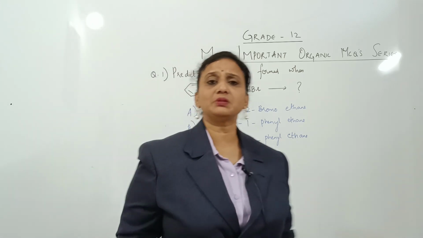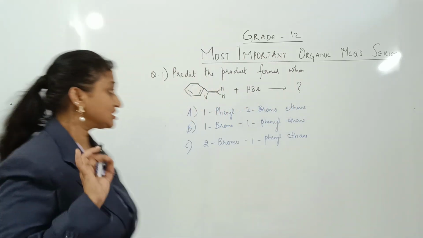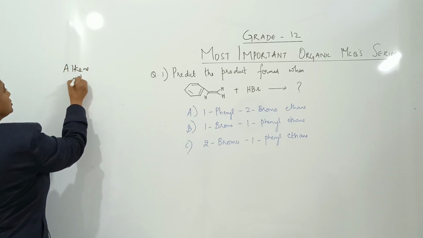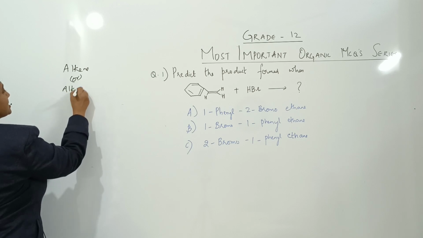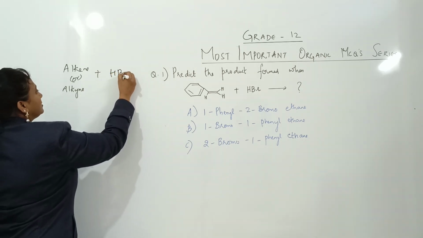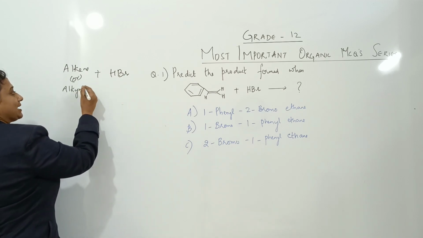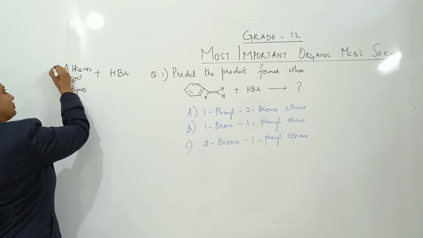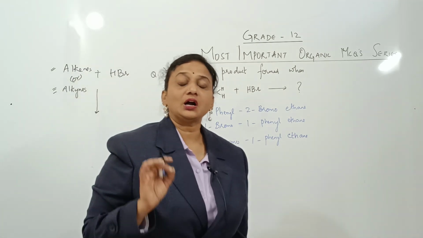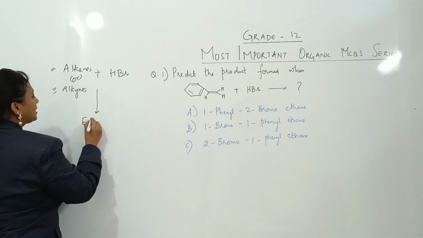First of all, you have to remember one concept. This is an alkene, right? So the concept is, whenever an alkene or an alkyne is given to you, and somebody is giving you a reactant like HBr or HI or HCl, remember, alkenes or alkynes, one having the double bond, one having the triple bond, when they are reacting with HBr, they are going to undergo a particular type of reaction that is nothing but electrophilic addition reactions.